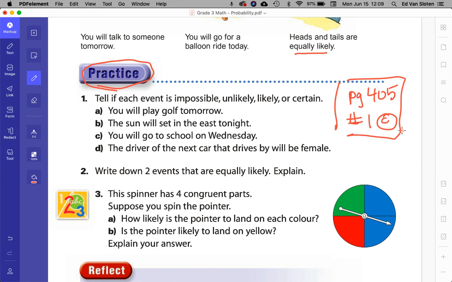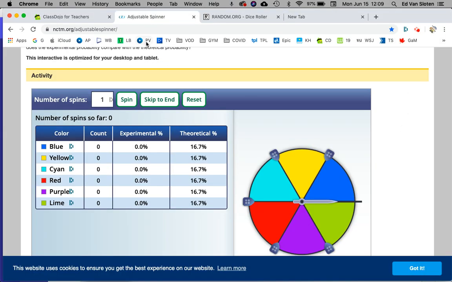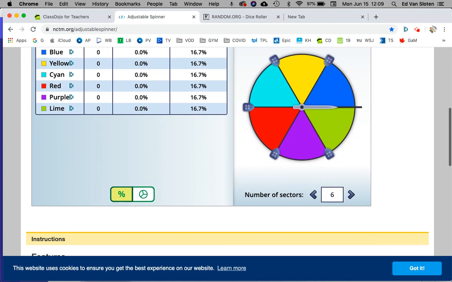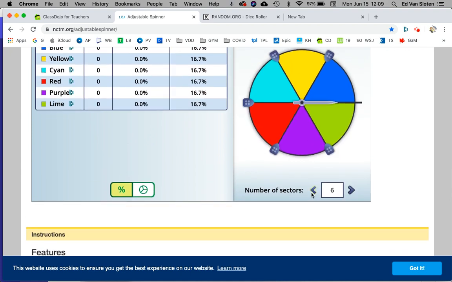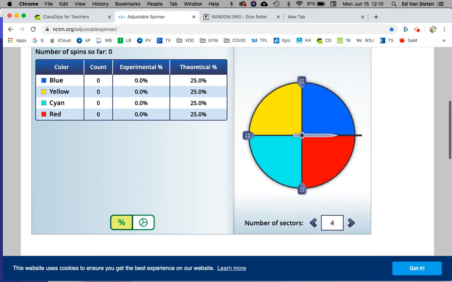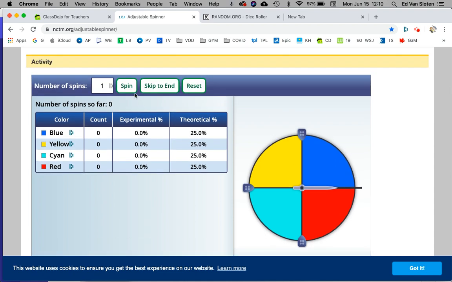Okay, let me show you a couple things, websites that you might need. First, I will put a link to this adjustable spinner. All right, so it'll show up like this, and you'll go, what? And you'll scroll down. And then, first of all, you can choose the number of sections. I want 4 sections. Okay, so here I've got blue, yellow, cyan, and red. And I can just spin one at a time.